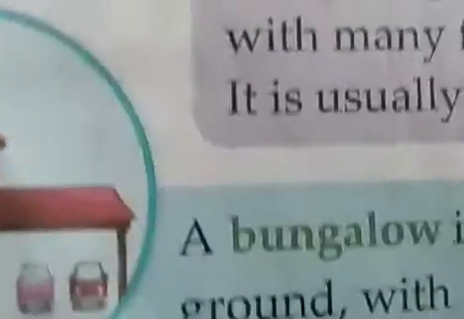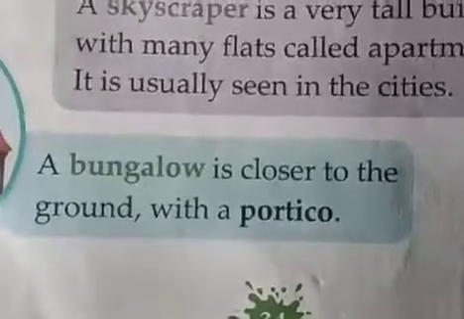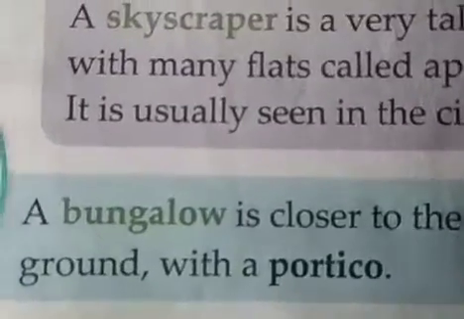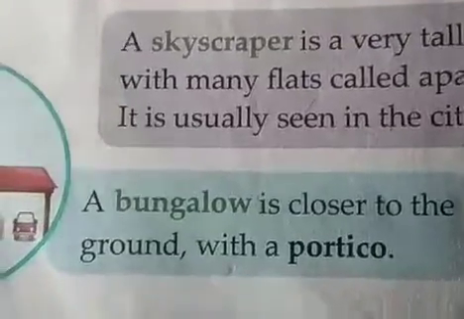And look at this example. This is a bungalow. A bungalow is close to the ground with a portico.